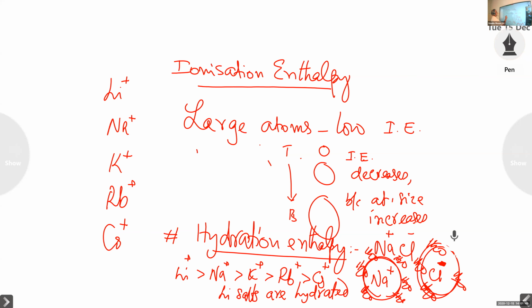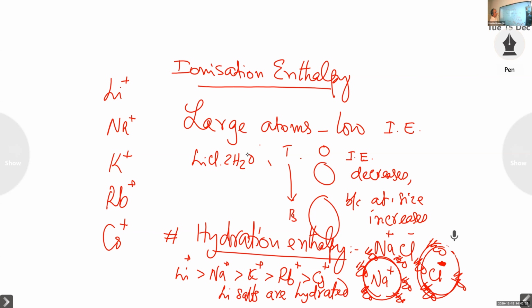Lithium chloride exists as LiCl·2H2O, while sodium chloride normally exists as NaCl, and KCl. There is no water of hydration, but for lithium chloride there is a water of hydration. Lithium chloride exists as LiCl·2H2O, due to the very high hydration enthalpy of the Li plus ion.